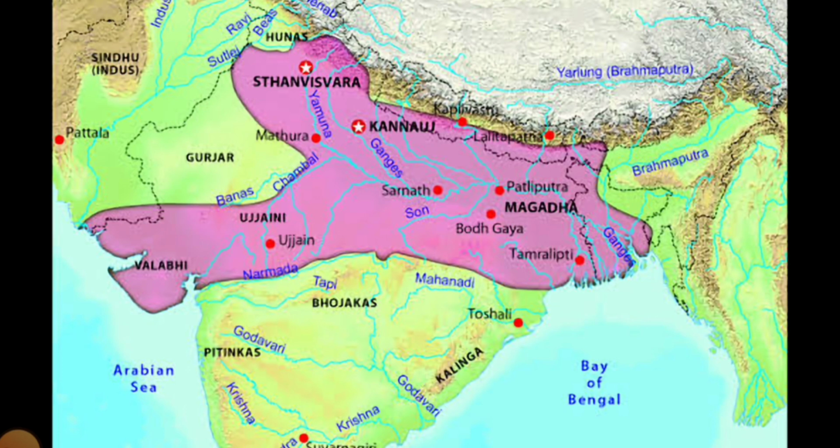But still he married his daughter to the ruler of Vallabhi, and this is how he made a good alliance and good relations with the ruler of Vallabhi, and captured Vallabhi also, and the western Gujarat area also.